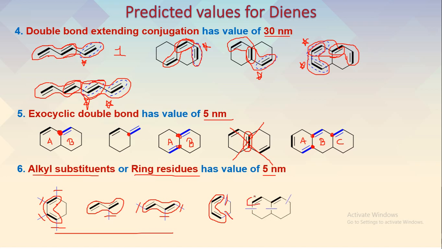So there are 2 ring residues in this particular ring structure. Again, look at this, there is a conjugation here, then we have one ring residue here, another ring residue here, and a third ring residue here. So these are the branches to the main diene system or the conjugation system, which is a part of the ring structure. That's why they are called ring residues. Similarly, we can have an example here. So this one, then second, then third and fourth one. So there are 4 ring residues for this particular ring structure.